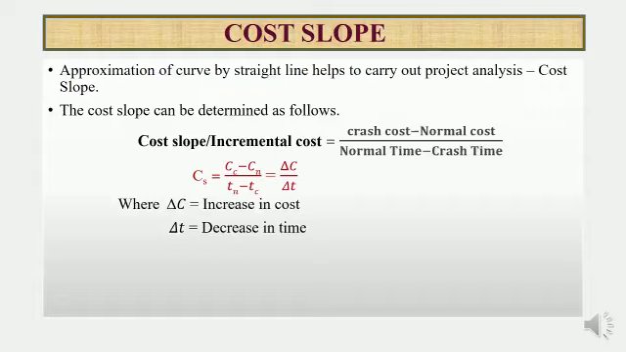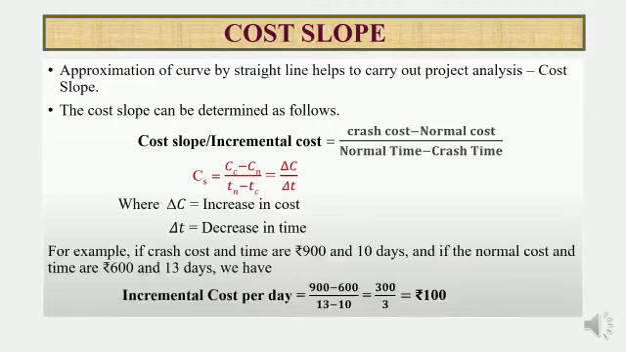Conducting a crash program usually results in an increase in cost of those activities that are constructed under the crash program. In order to keep the total increase in cost to a minimum, it is necessary to crash those activities which permit reduction in construction time at least total increase in cost. The reduction in time for a project can be achieved by reducing the duration of one or more activities lying on the critical path. For example, if crash cost and time are rupees 900 and 10 days and if the normal cost and time are rupees 600 and 13 days, we have incremental cost per day equal to 900 minus 600 by 13 minus 10, equal to 300 by 3, equal to rupees 100.